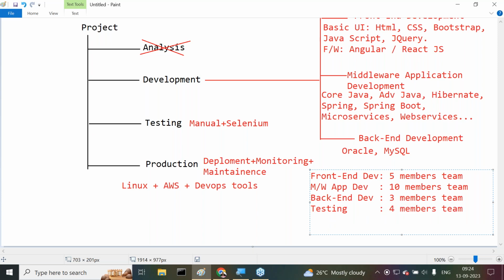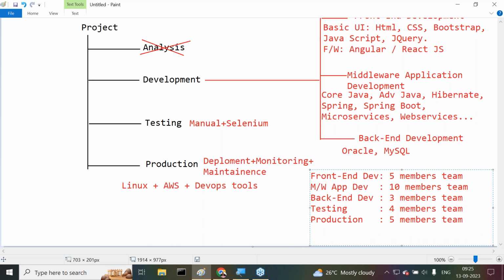This is another team. For production, previously it was 10 at the back. For this entire production, an operations team is available. The operations team, the ops team. How many members are available here? Again, a 4 to 5 members team. Or maybe we can identify this as a 5 members app team.